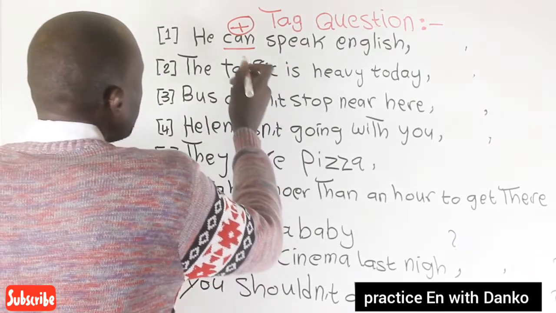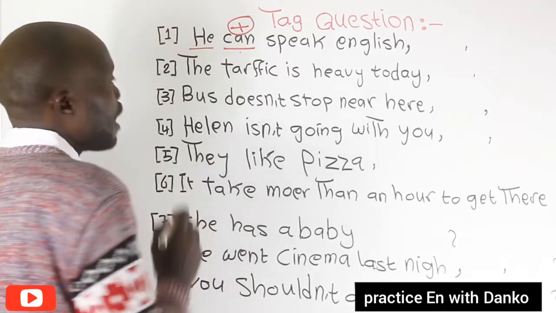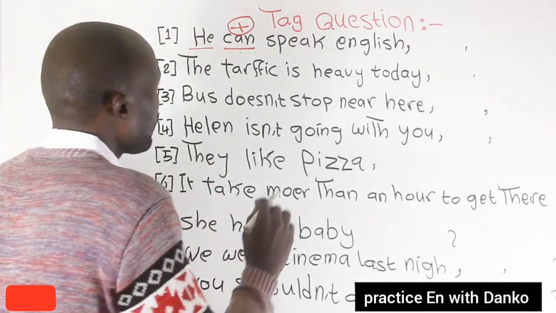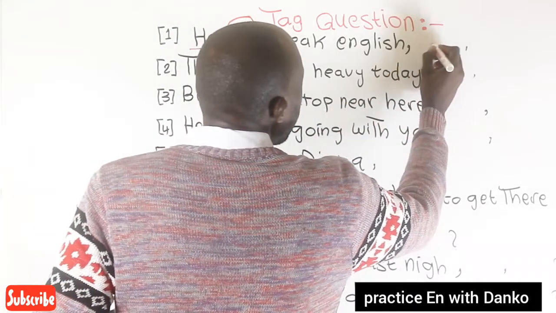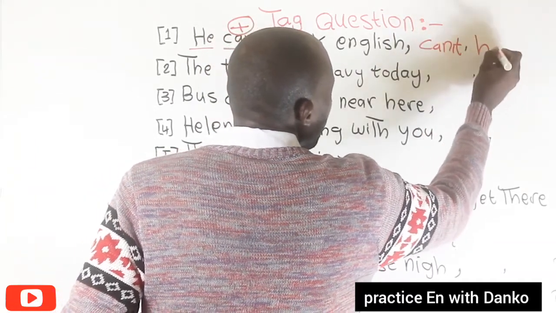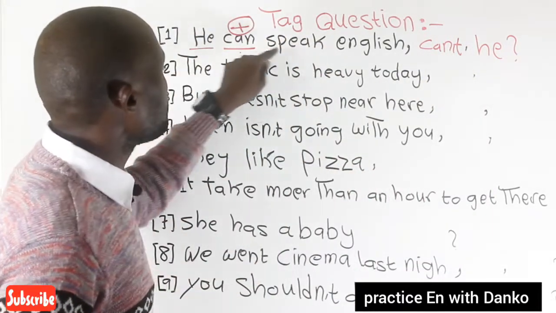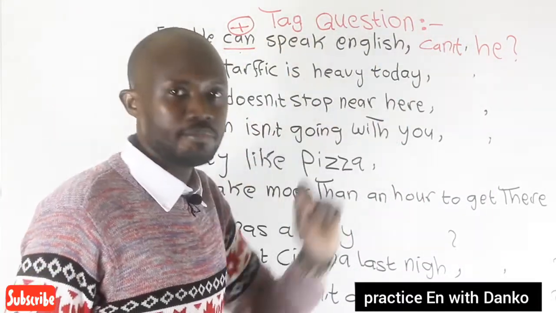Here in this sentence, can is the verb, he is the pronoun. The tag question becomes cannot he. The sentence: he can speak English, cannot he.